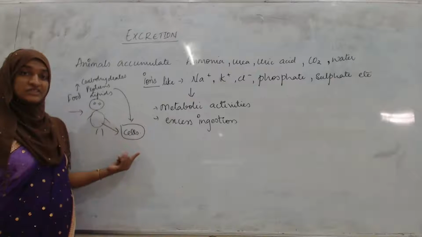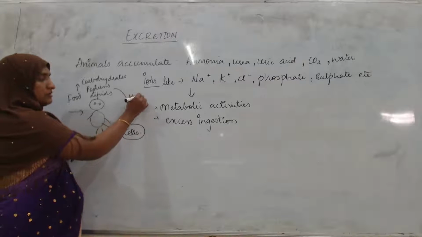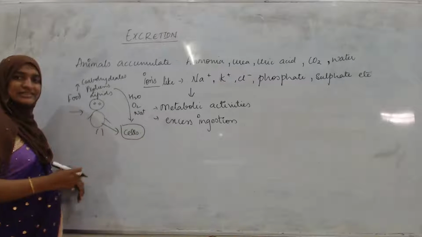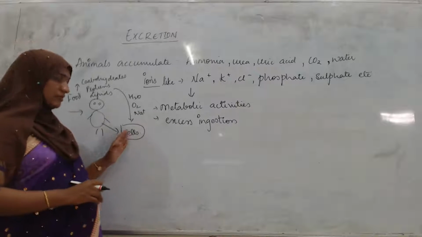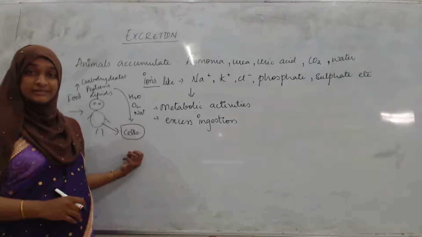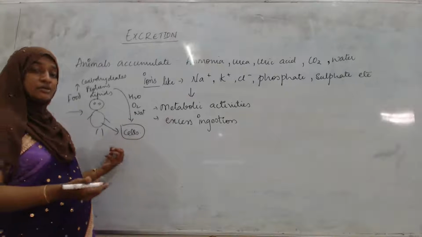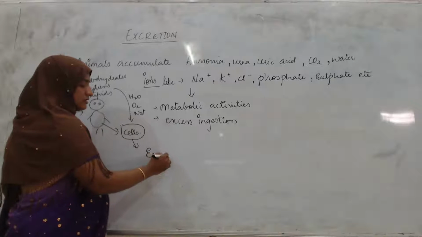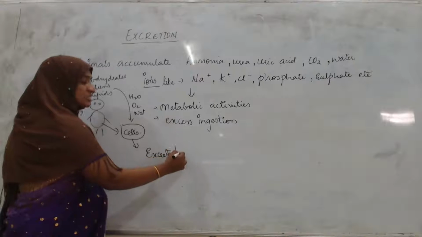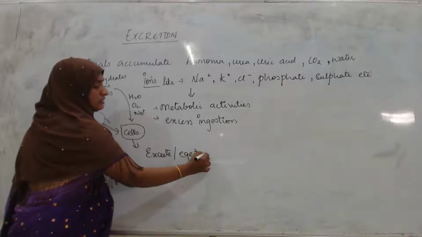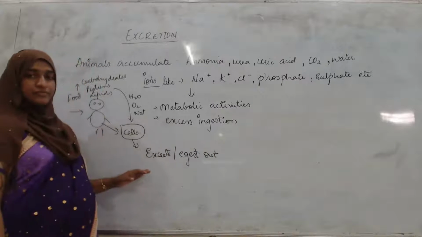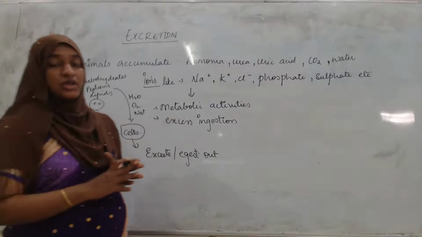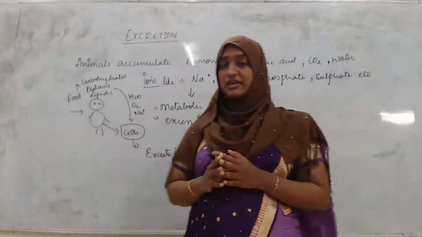These cells also require water, oxygen, ions, etc. In return, they will utilize them, and then they are going to excrete or eject from the body some substances, which are converted into nitrogenous waste.